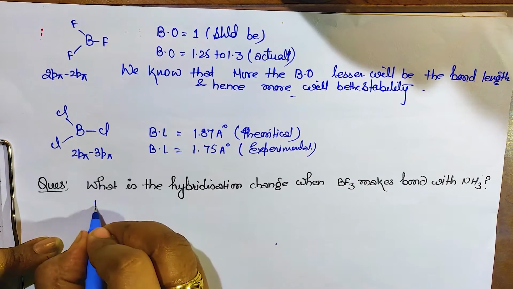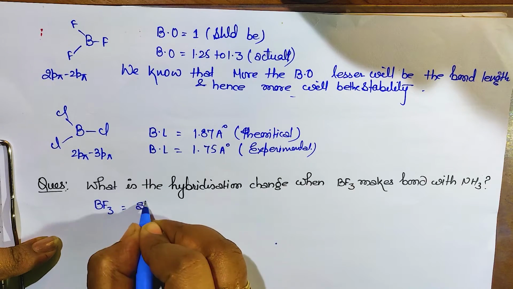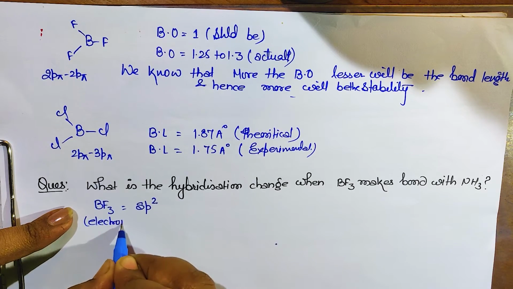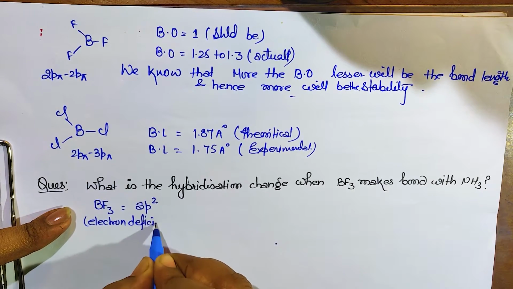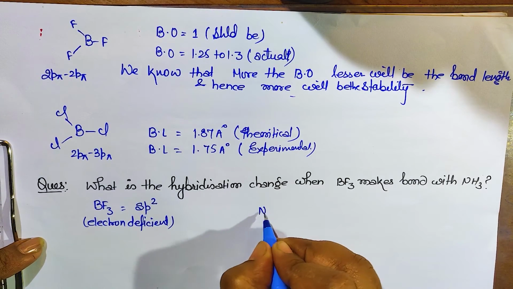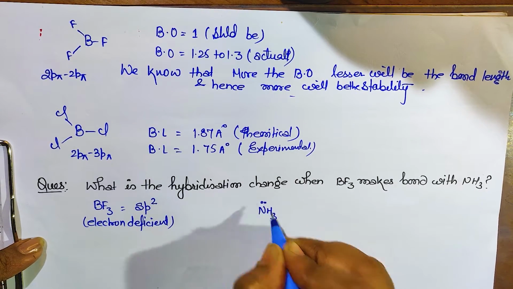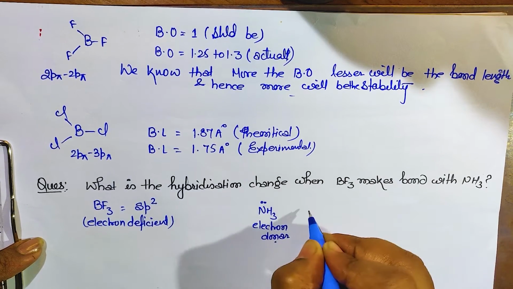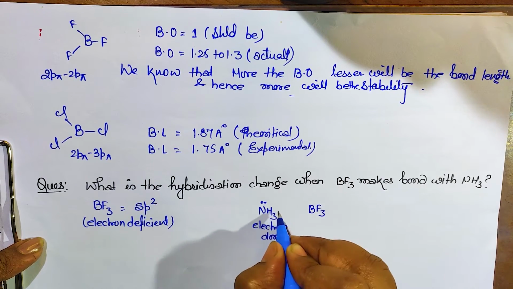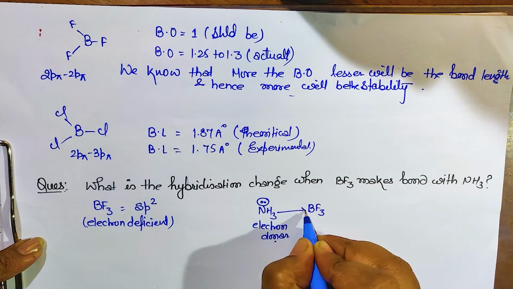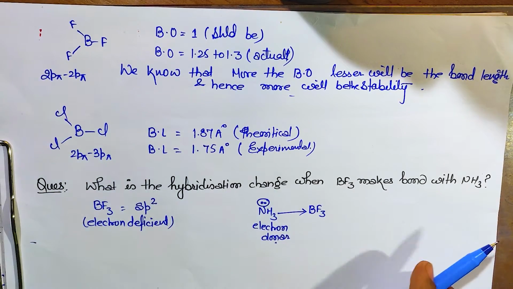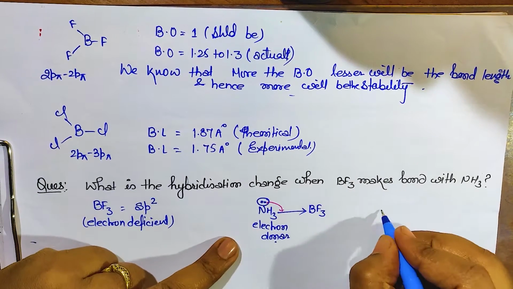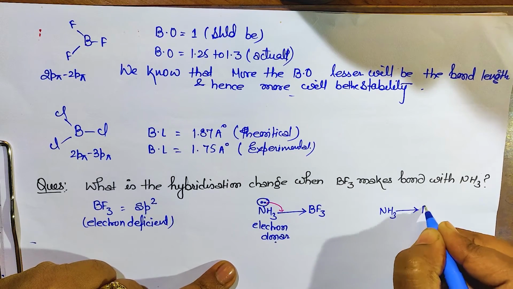So see, BF3, if you check, the hybridization will be sp2, isn't it? Yes. And BF3 is an electron deficient compound. Electron deficient, that means it needs electrons to be stable, isn't it? And NH3 is an electron donor. So what will happen? This will donate the electron to BF3, and that's why there will be a coordinate bond formed. Okay, so this lone pair will participate in the bond. That means we'll say that it is simply NH3 and there is the coordinate bond to BF3.